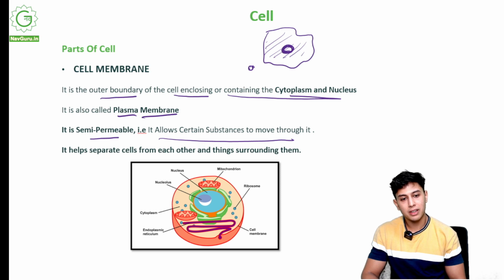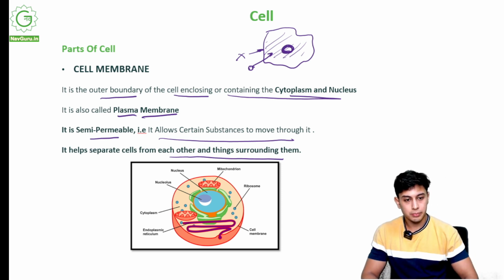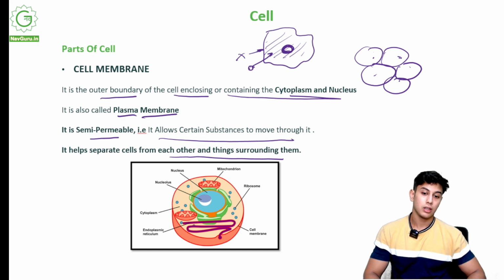Something favorable will move inside, something not favorable will not be able to move inside. It helps separate cells from each other and from the things surrounding them. So maybe there are a lot of cells, and these cell membranes help us distinguish between each cell and give it shape.